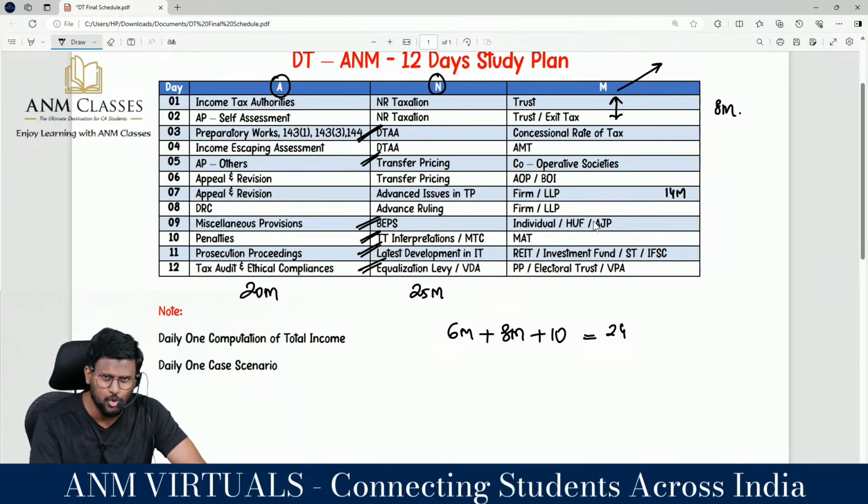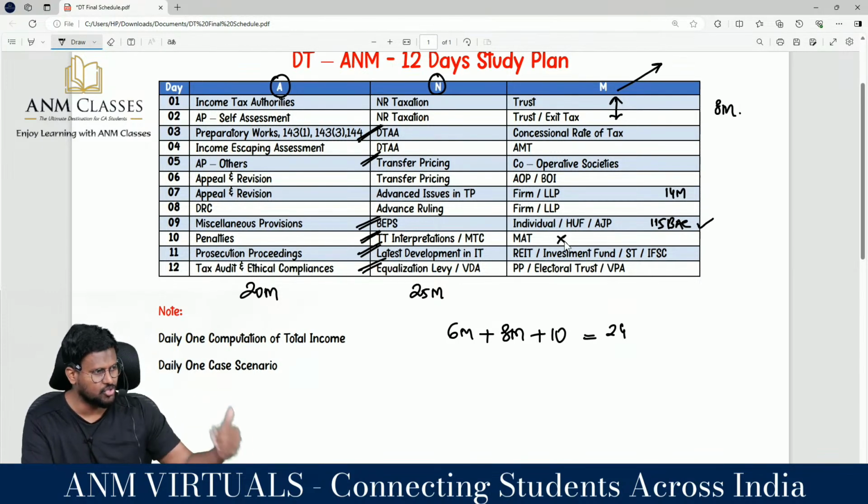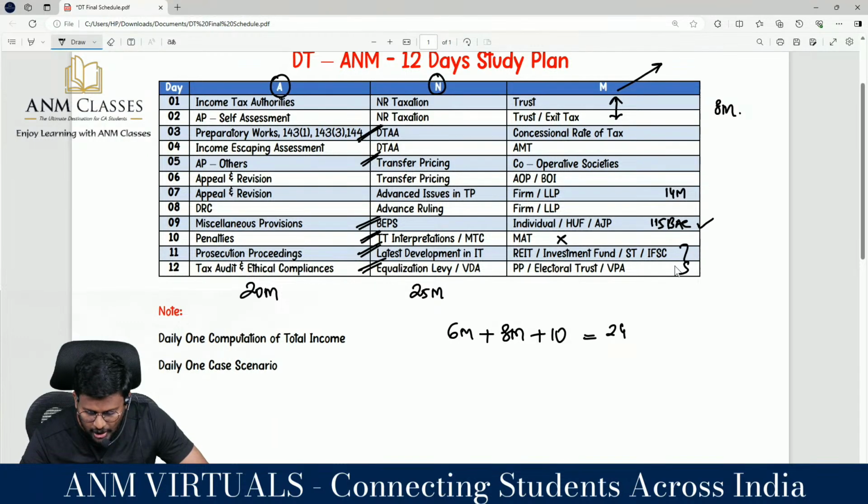Then individual, HUF, AOP. Why this time it is relevant is because of the 115BAC introduction. And MAT. I don't think a question will come from MAT because last time they have asked the first question from MAT. So there is less chance, but don't omit it, don't miss it. Then the special entity and various entity. This time huge chance for REIT, investment fund, securitization trust, IFSC, political party, electoral trust and VPA.